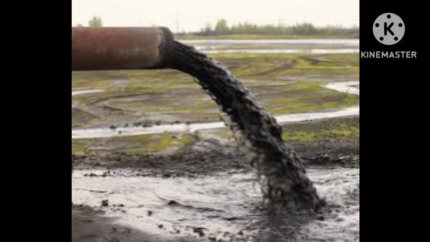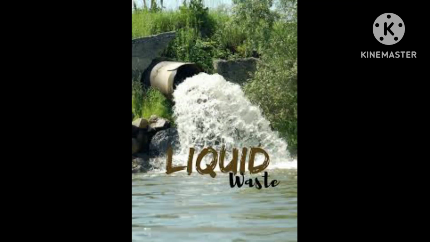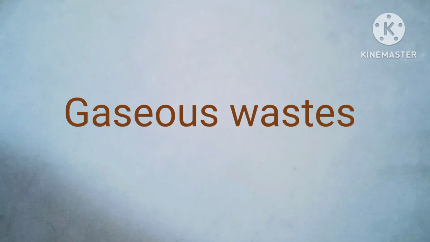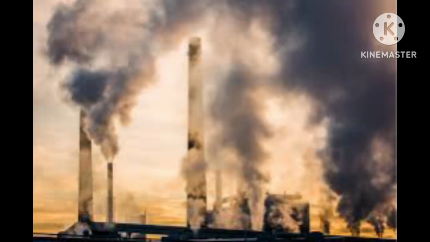We can see many of the liquid wastes coming from the industries and the homes. This liquid waste includes domestic sewage and chemical discharge given out from factories. This liquid waste is polluting the water. Gaseous wastes. These are produced by the vehicles and the industries, and there is a pollution of air by the gaseous waste.